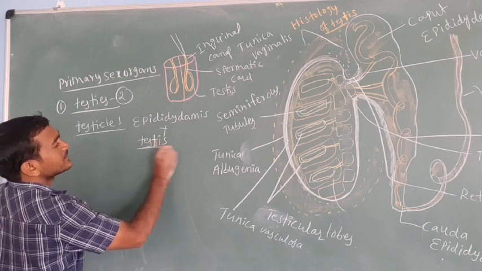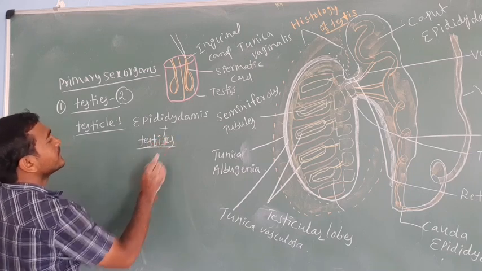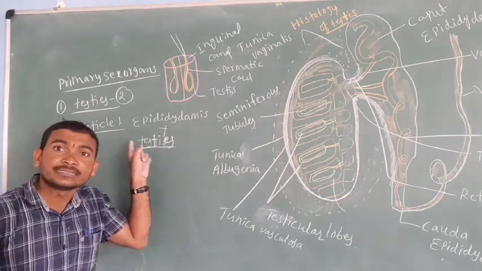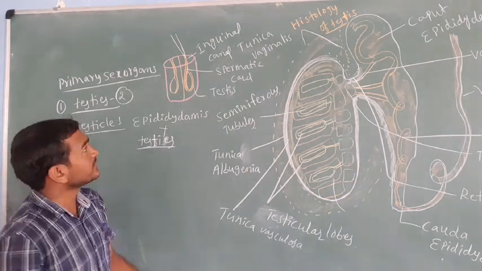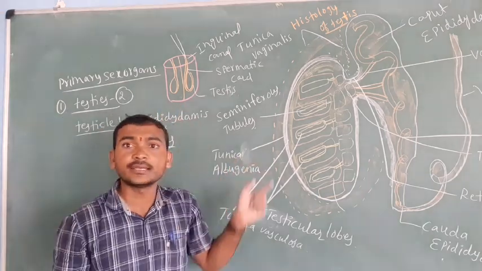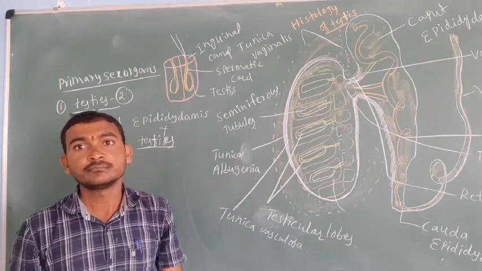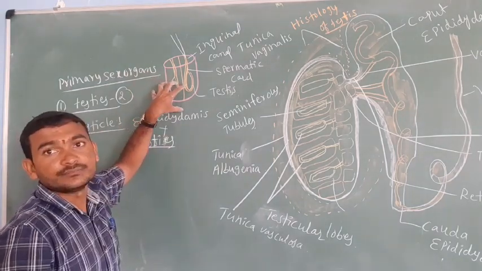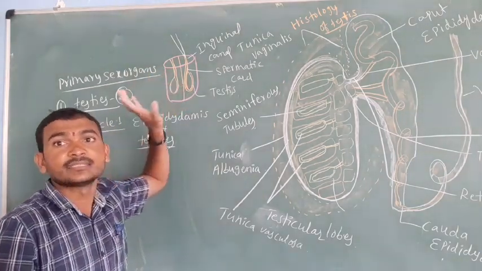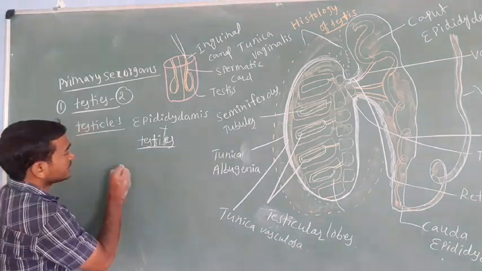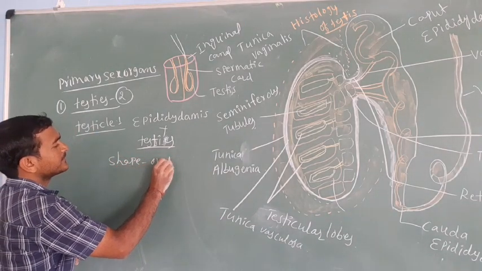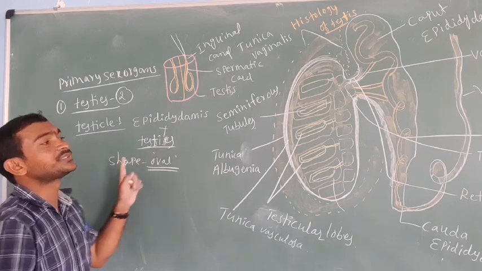Epididymis plus the testes is called the testicle. The testes are located in the pelvic region below the abdomen. The shape of the testes is oval.